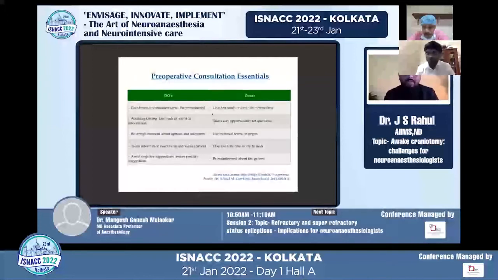Then coming to the consultation do's and don'ts, especially in the preoperative counseling session, it's very important that we give honest information, avoiding too much or too little. Sometimes we tend to give too much information and unnecessarily scare them. At the same time, we shouldn't brush things aside, or they get shocked in the OT all of a sudden. Tailoring the information is very important, giving an opportunity to ask questions, and making it rather elaborate. Avoid too little or too hurried an explanation, and definitely misinformation should be kept aside.